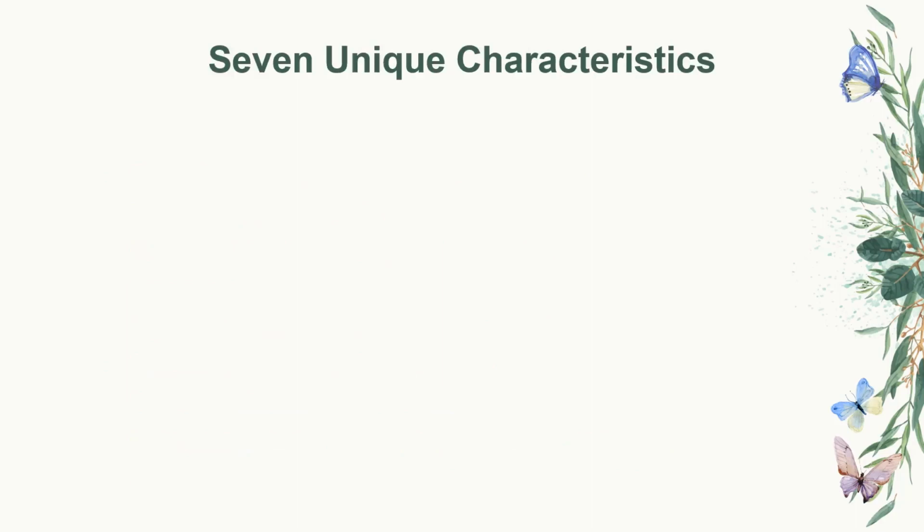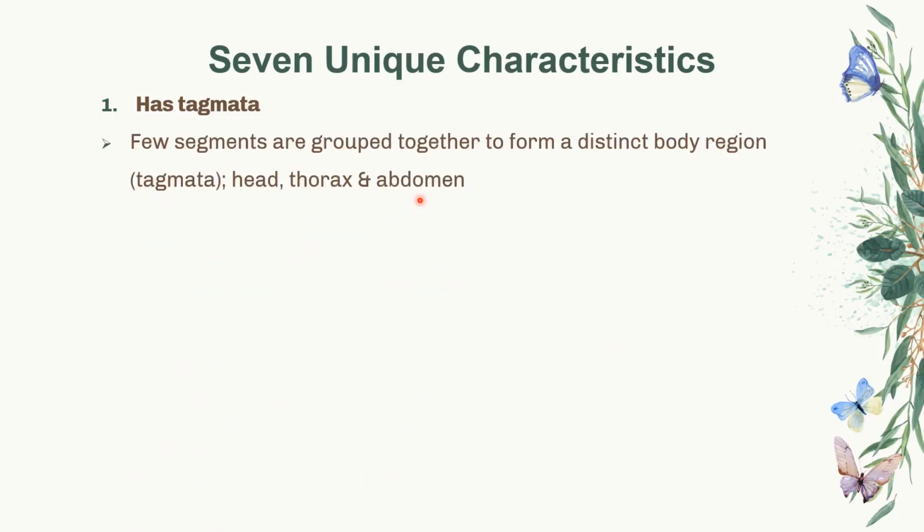So, we're going to focus on 7 unique characteristics that cause animals under phylum Arthropoda to be the most diverse in terms of species. The first unique characteristic is that it has tagmata. Tagmata basically means a few segments that are grouped together to form a distinct body region.